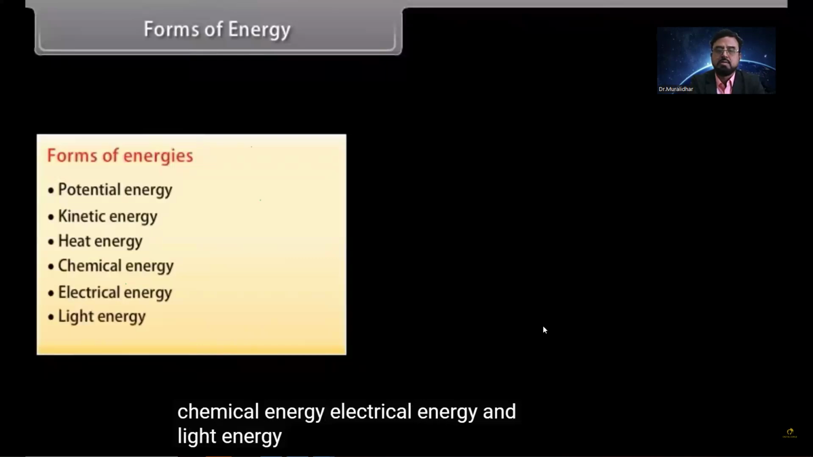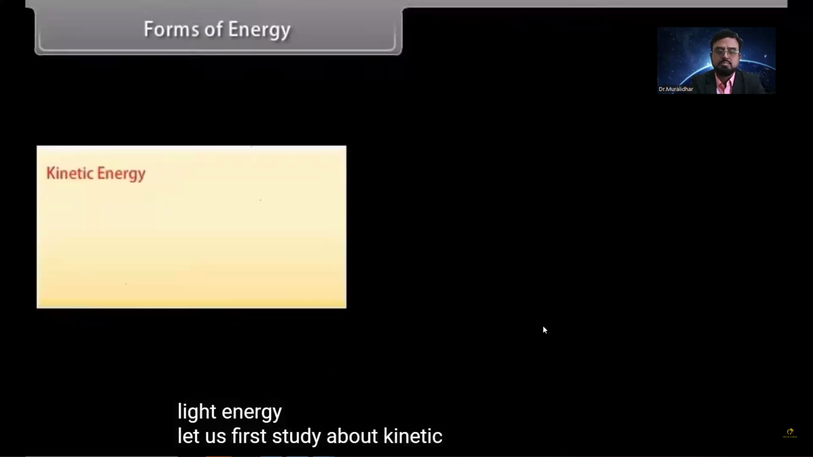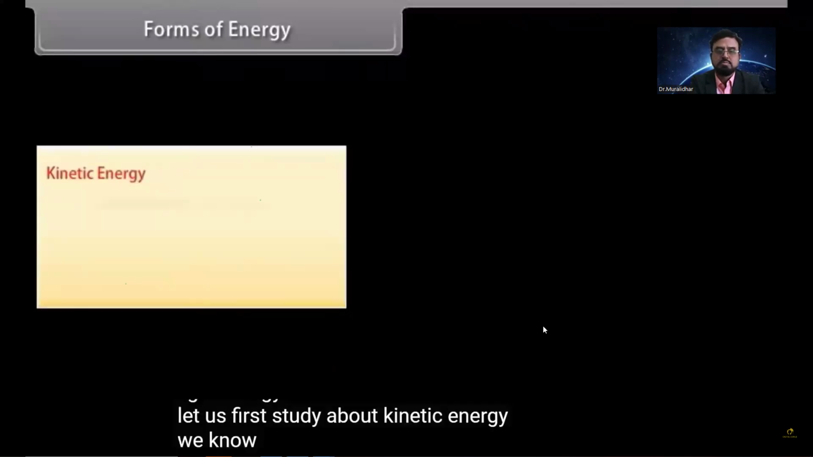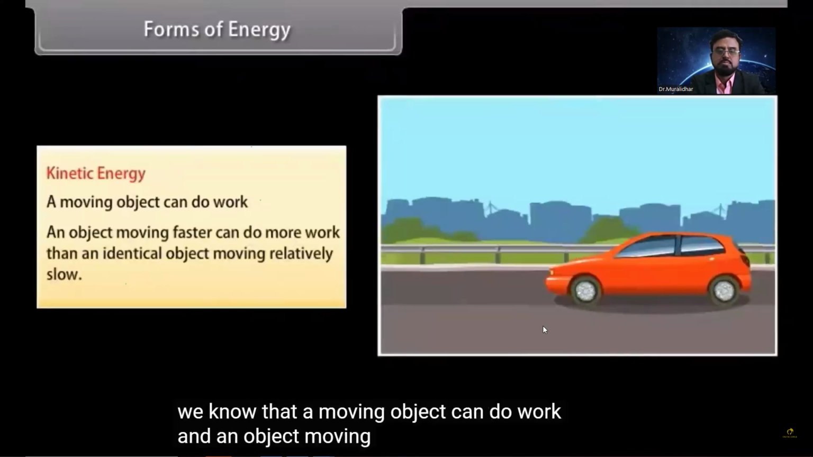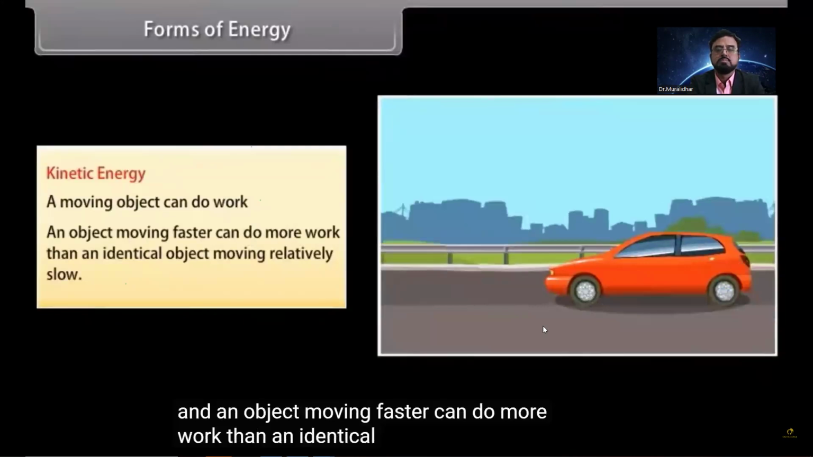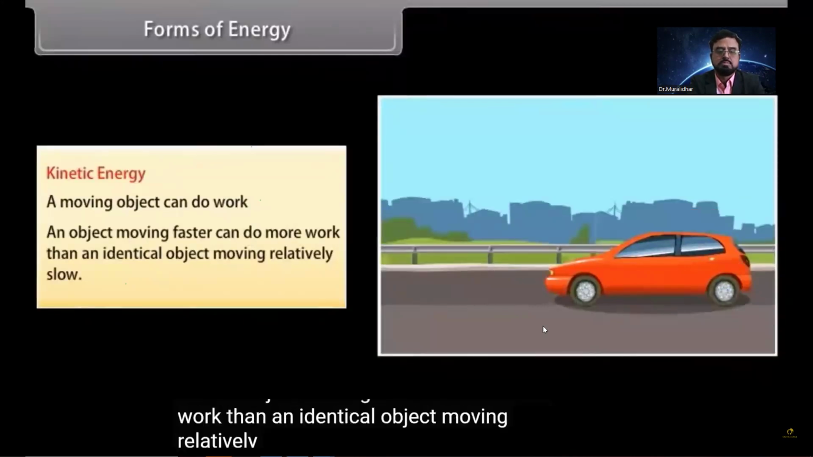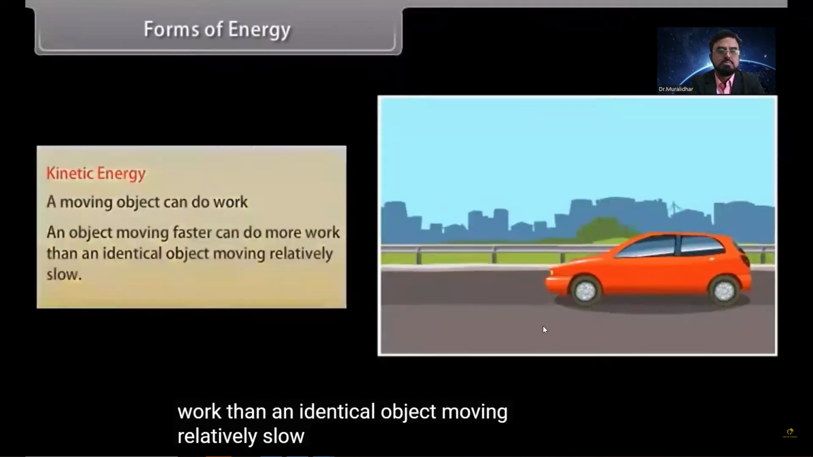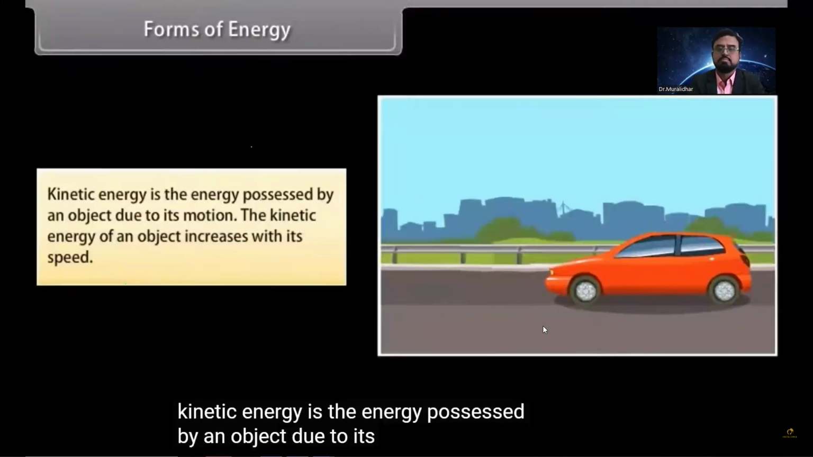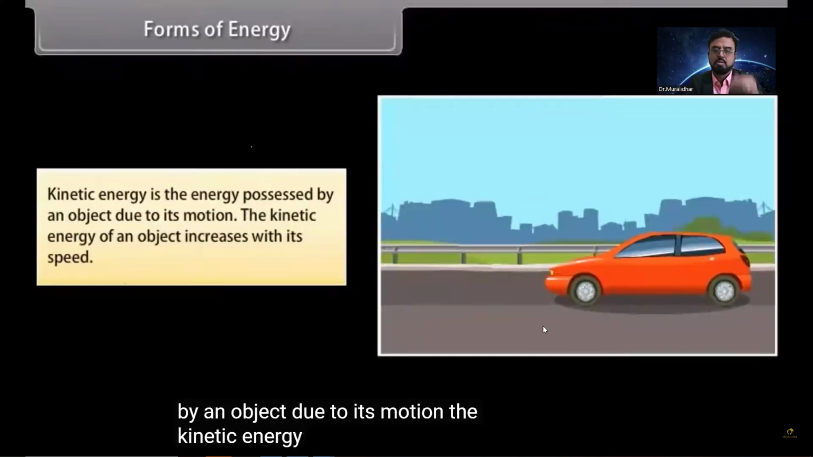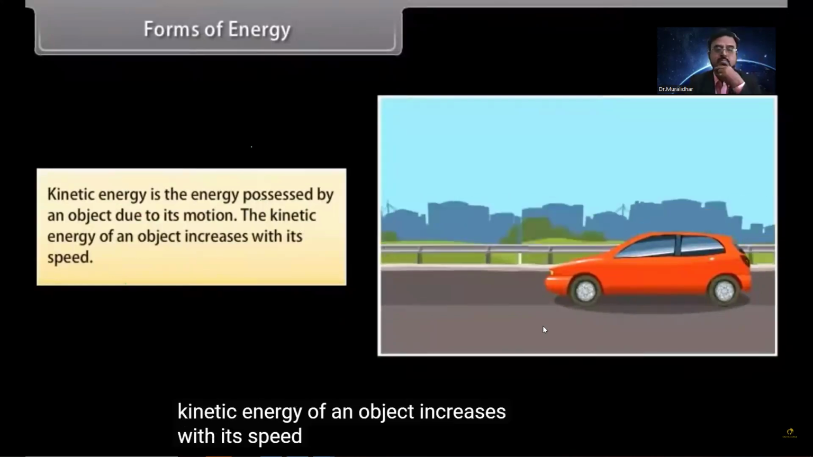Let us first study about kinetic energy. We know that a moving object can do work, and an object moving faster can do more work than an identical object moving relatively slow. Kinetic energy is the energy possessed by an object due to its motion. The kinetic energy of an object increases with its speed.